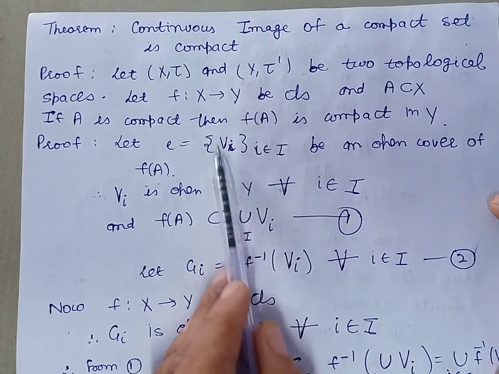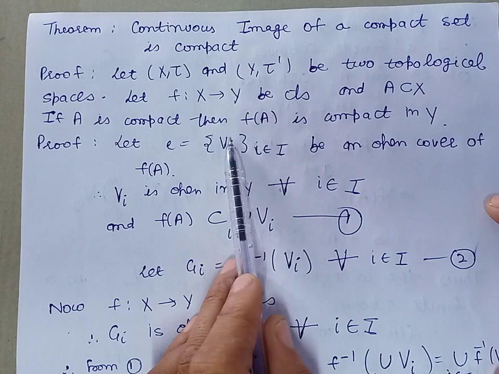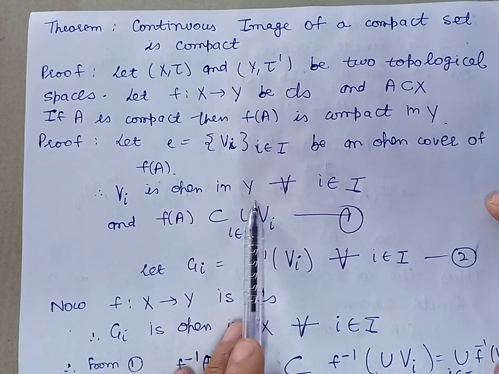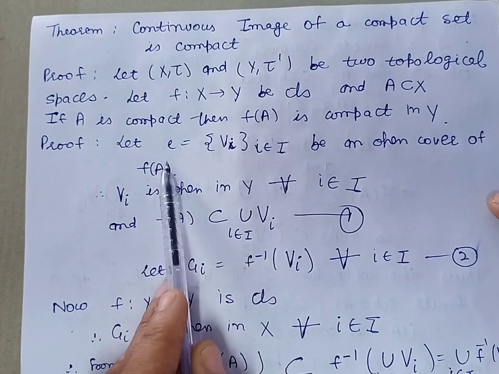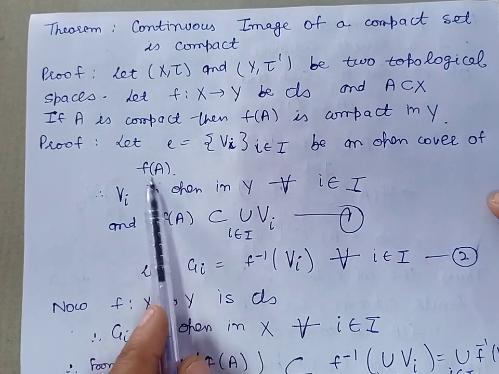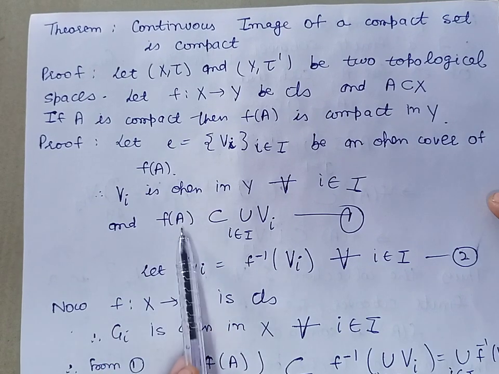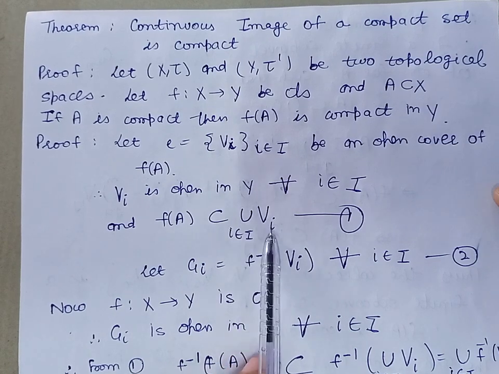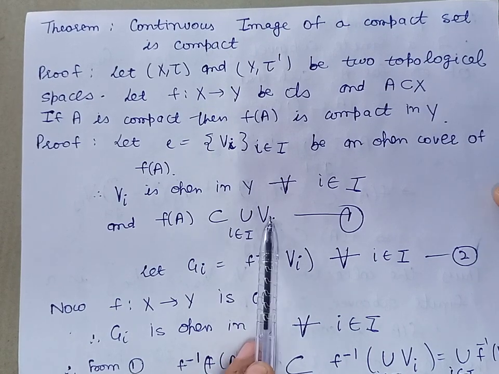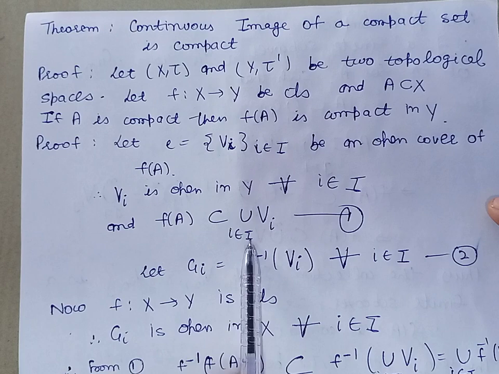Every member in this collection is open in Y, and by definition of open cover, f of A is contained in the union of Vi, where i belongs to the index set.